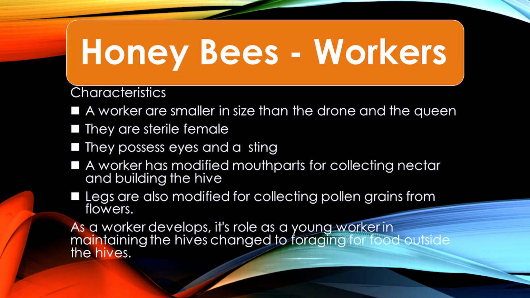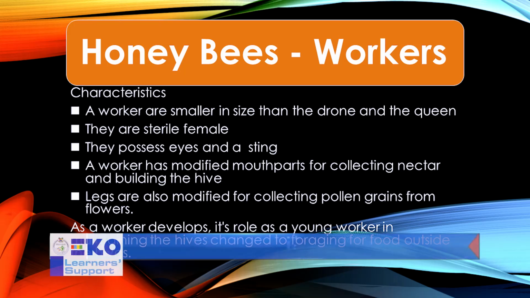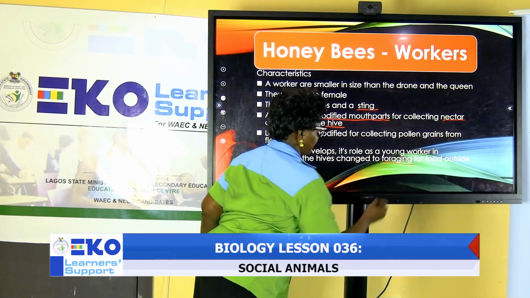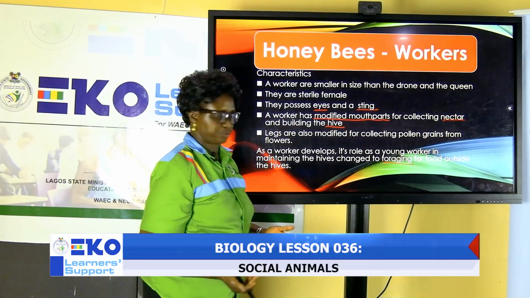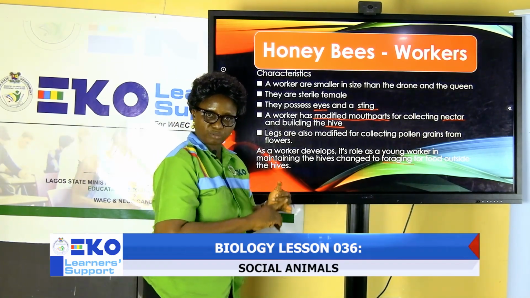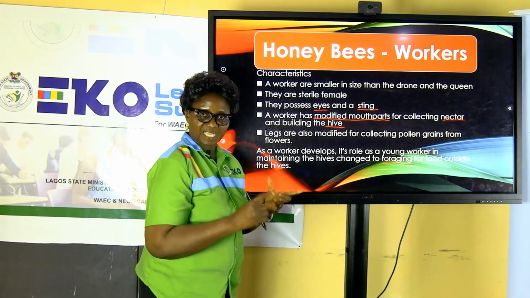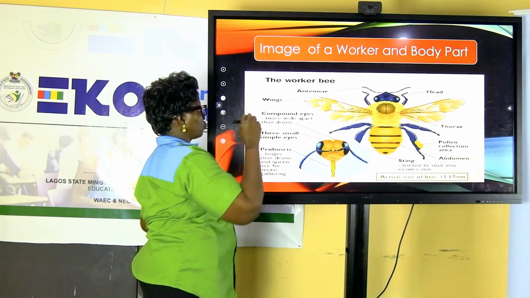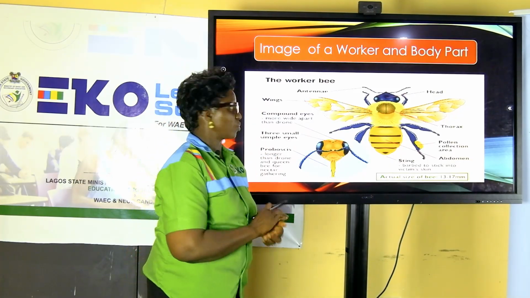As a worker develops, its role as a young worker in maintaining the hive changes to foraging. What do I mean by foraging? Providing food. Providing food for the drone, the queen, as well as the young ones. That is the role or the feature which a worker is known for.